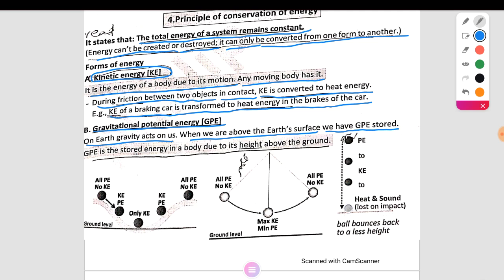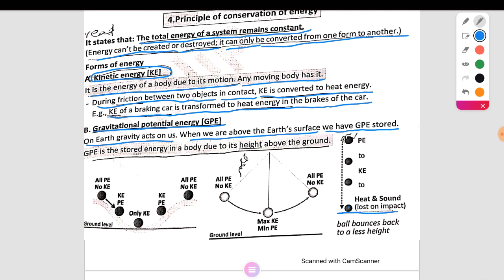This is a sphere at the surface of the earth. When it moves up, it has potential energy. During motion, it has kinetic energy and potential energy.